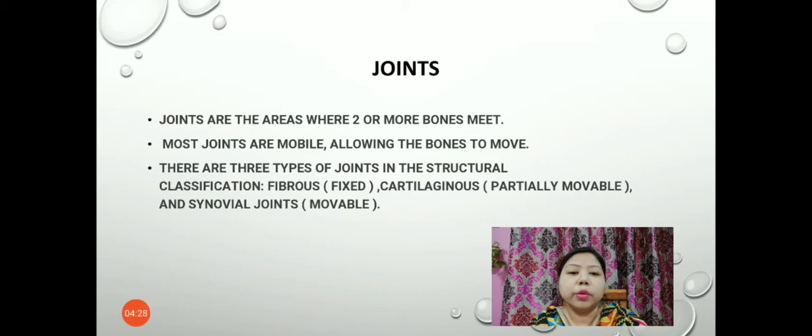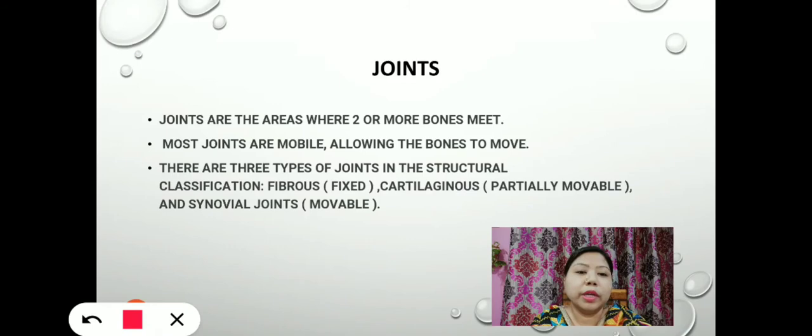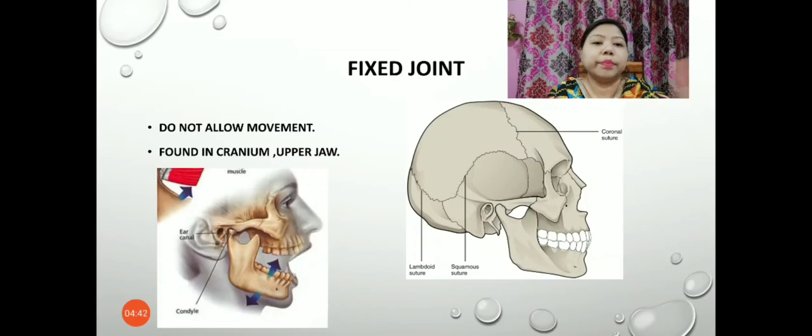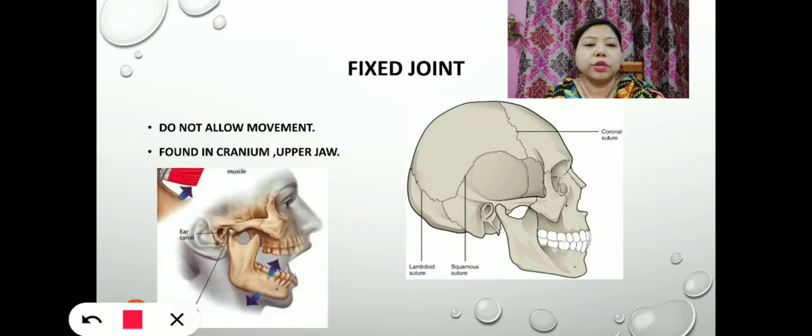So today we are going to discuss only the fibrous or fixed joints and the cartilaginous or partially movable joints. So here you can see that the skull is an example of a fixed joint. Fixed joints are joints which do not allow any movement, and they are found in the cranium or the skull and the upper jaw.